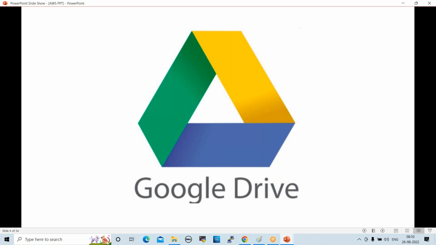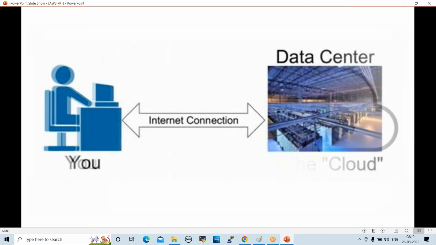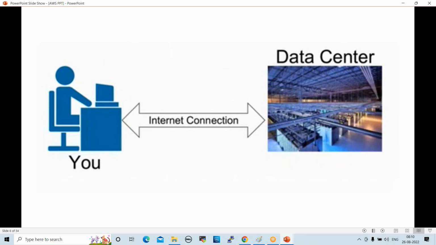Backend, there will be data centers. Actually, this is not a server. Yes, someone is saying data center. So it is the data center. When we upload any files into Google Drive, directly those files will be saved in the Google Data Center, right? So we are talking about data center, right?